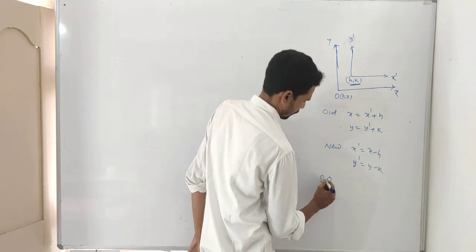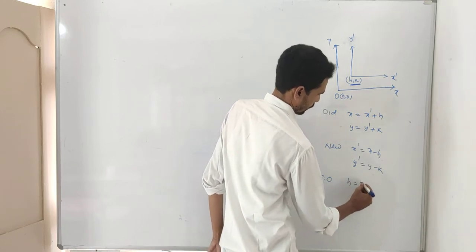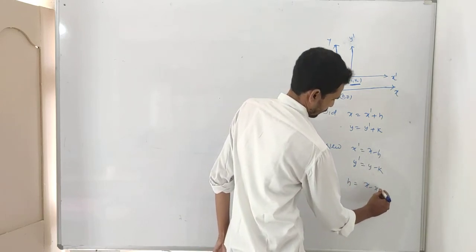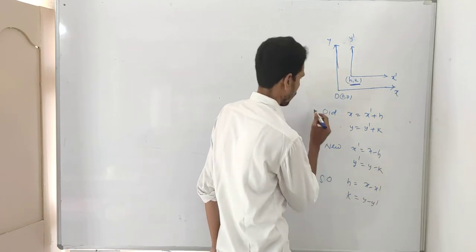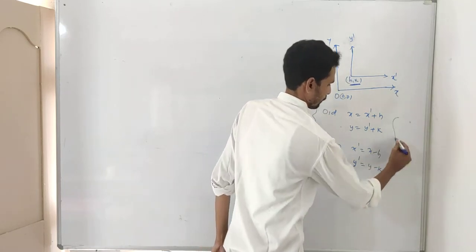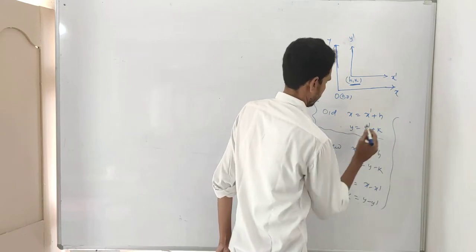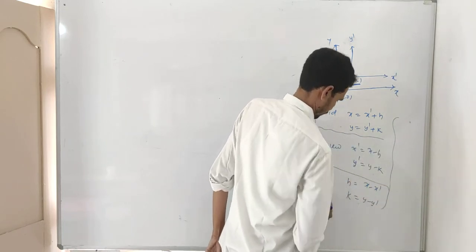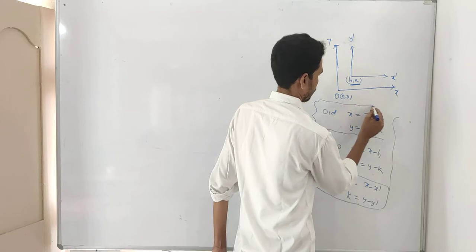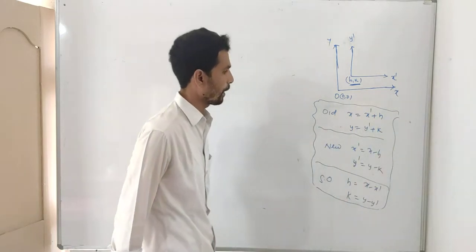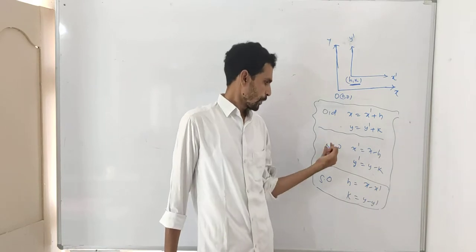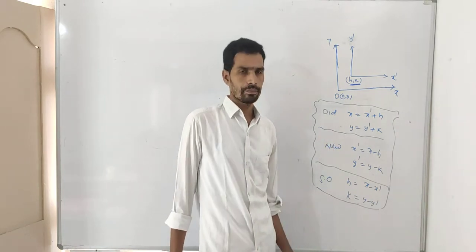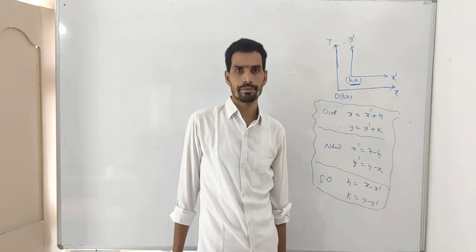Shifted origin: h is equal to x minus x dash, k is equal to y minus y dash. These are the formulas. The most important: old or original, new or transformed, new origin or shifted origin. That is a problem.